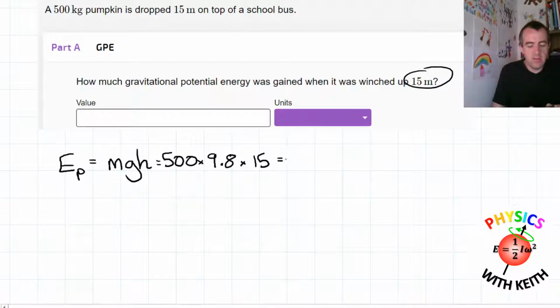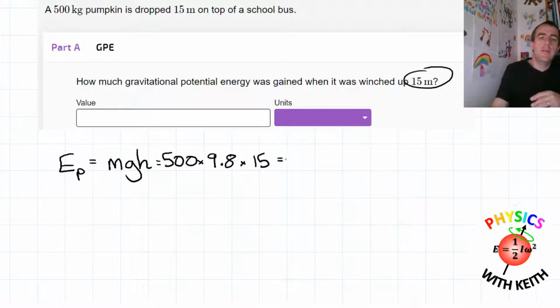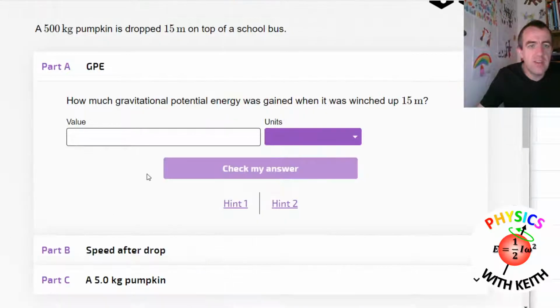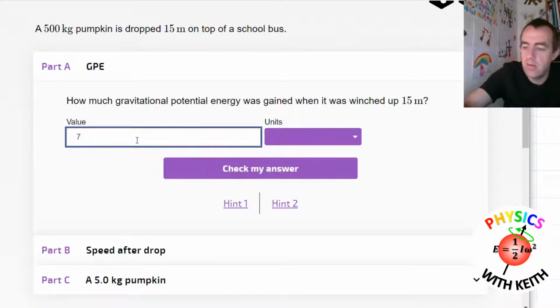500, enter 9.8 times 15 times, and that gives us 73,500-ish. I say ish. 73,500. So we'll put that in standard form. How many significant figures? 2 significant figures this time, because we've got 15 meters is 2 significant figures. So that's 7.4 it rounds to.